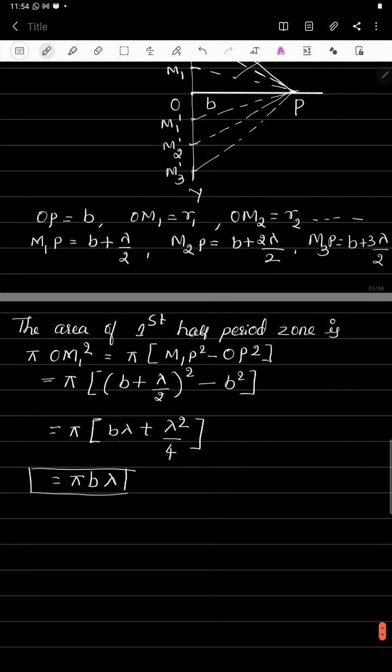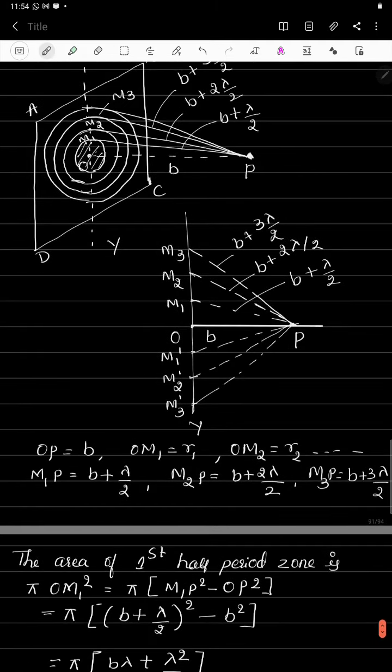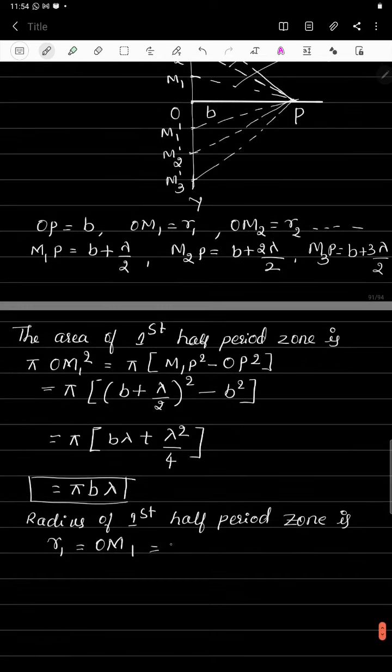Now, if you want to calculate the radius of the first half period zone, the radius r1 is equal to OM1. From the diagram, OM1 square is equal to M1P square minus OP square.